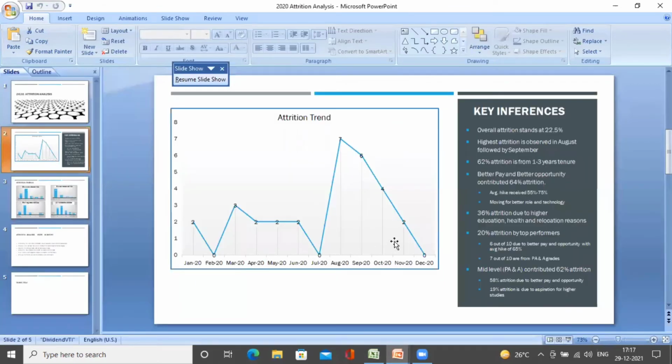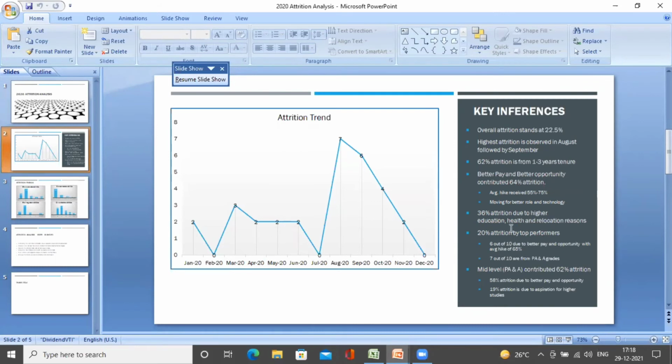So similarly, we are going to record the same here. When we are saying better pay and better opportunity contributed 64%, it is important for us to go a little more deeper into analyzing the data. So how are we going to do that? We are going to see what is the percentage of hike that they are receiving. Is there a similar trend that a set of associates moving into a similar organization or the same organization? So exactly, we are going to analyze those sort of points and we are going to mark them.